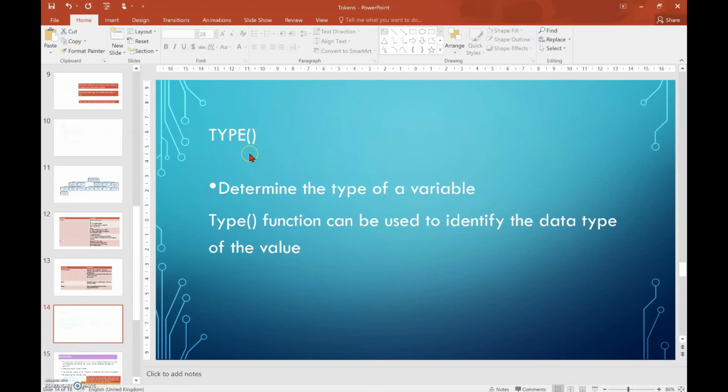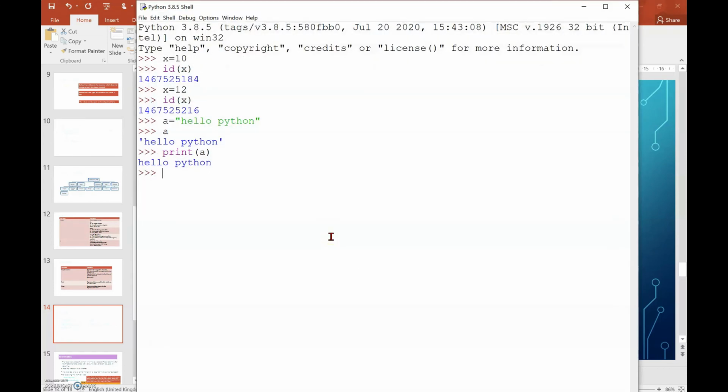The next one is type, which determines the type of a variable. The type function can be used to identify the data type of a value. So how can I identify the type of the value? Let's see in the Python shell window. Here, first, type of 10. 10 is a whole number, so it shows me int. It's an integer. The next one, if I'm writing 10.4, it means a float number, which gives the point value. So it shows me float.